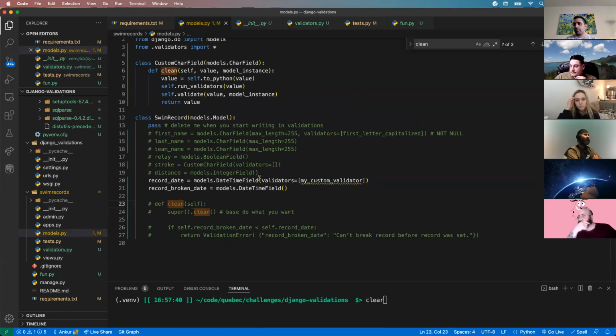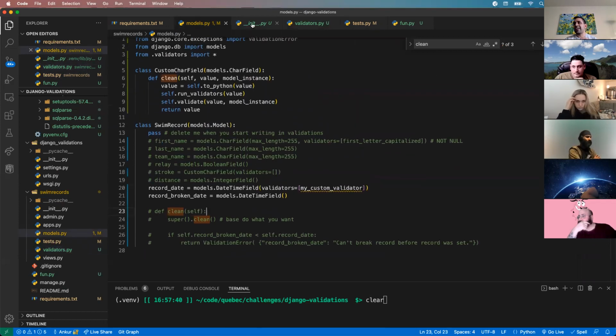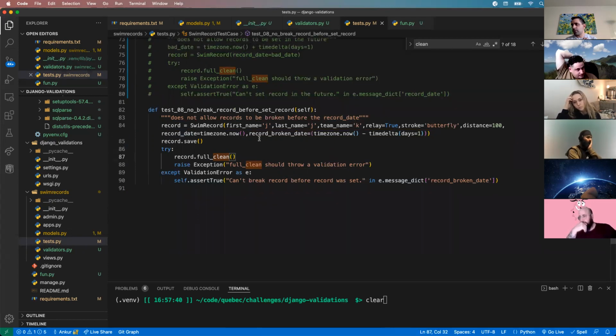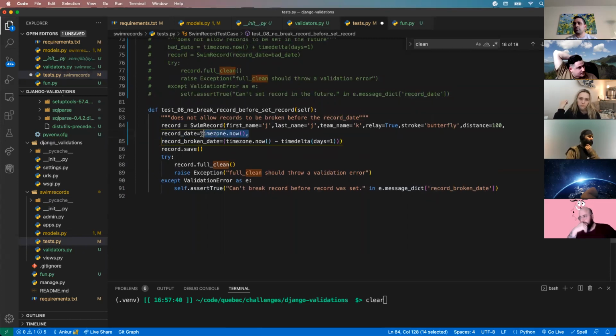The difference here, just to wrap up, is that for our 8th test case, we want to compare two different values: record date and record broken date. Record date is right now, record broken date is 1 day ago, which should not be allowed. So instead of having a validator for one field or the other, we need to validate the entire model, the instance of this model together. We can't do it through an individual validator. That's why we go to the second part of full clean.